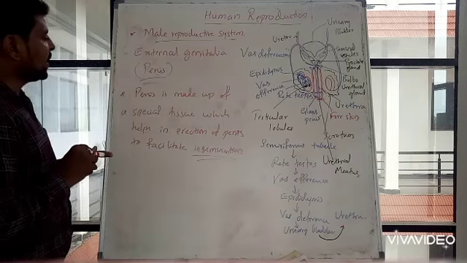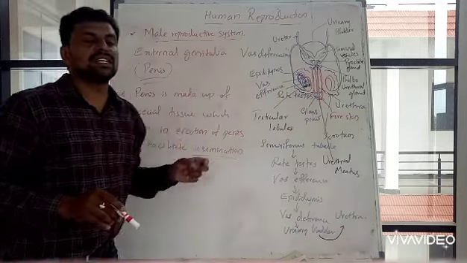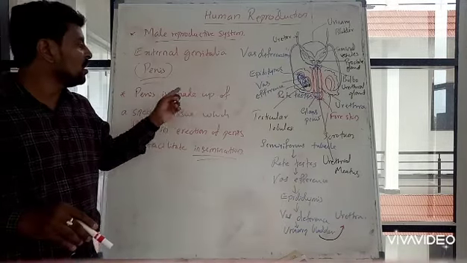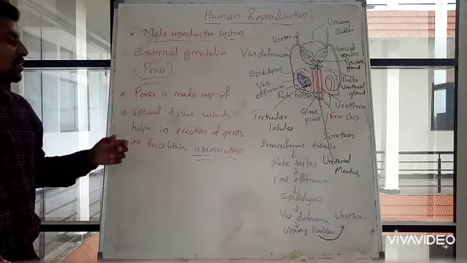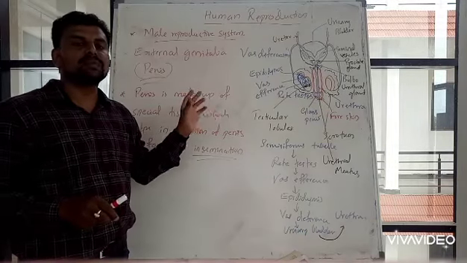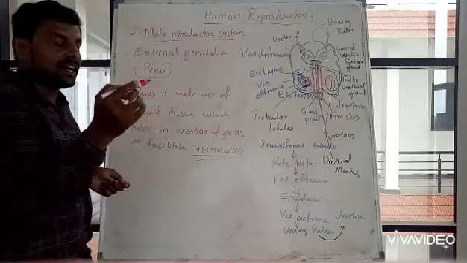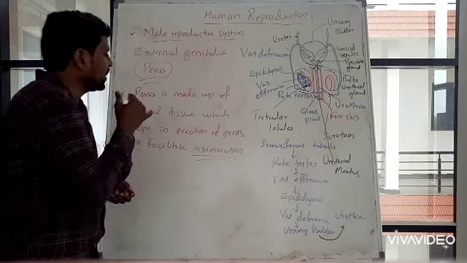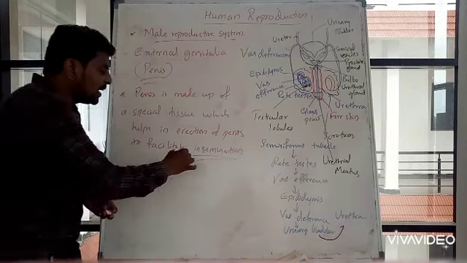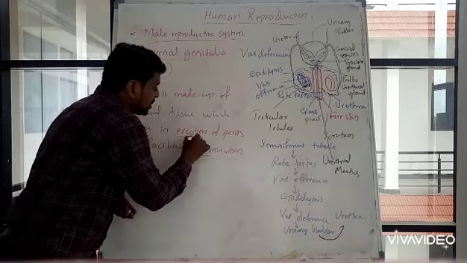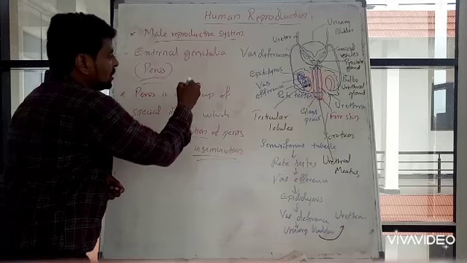The penis is made up of a special type of tissue which facilitates insemination by erection of the penis.